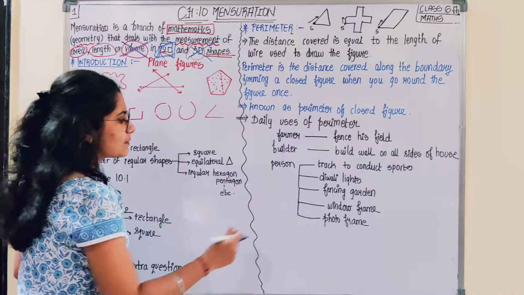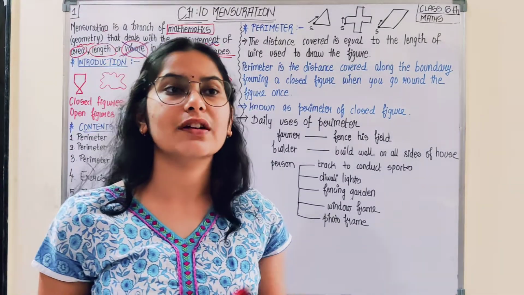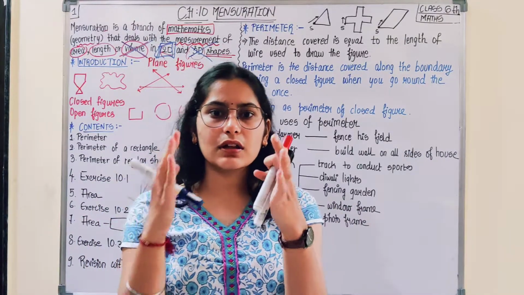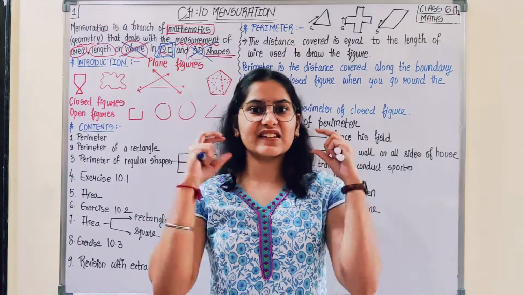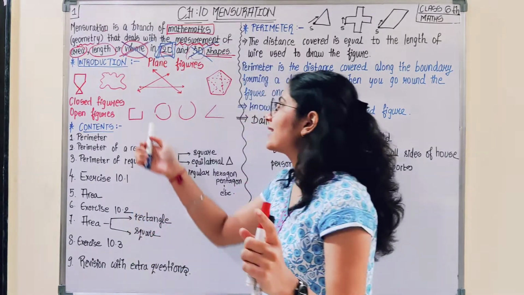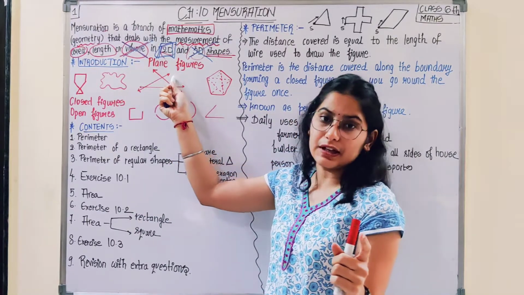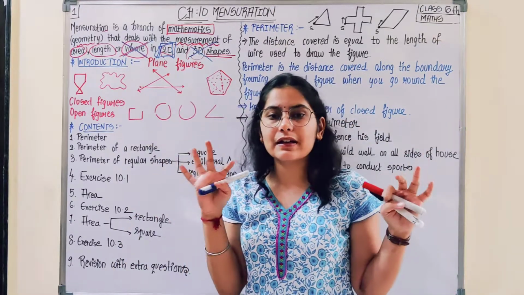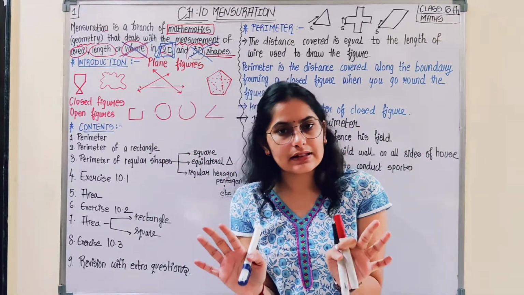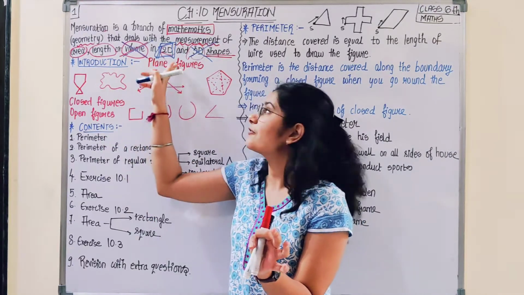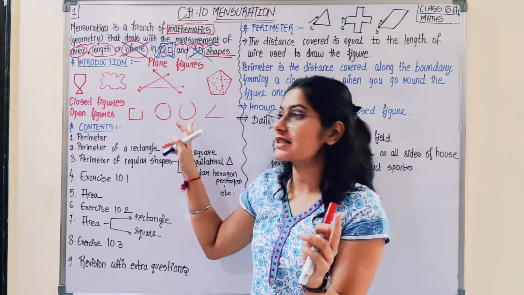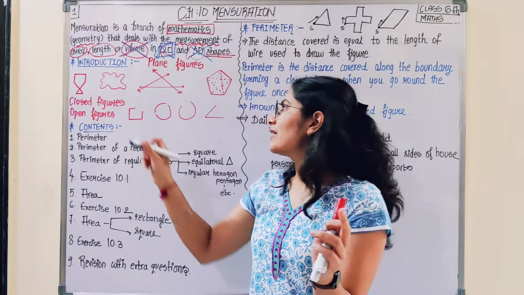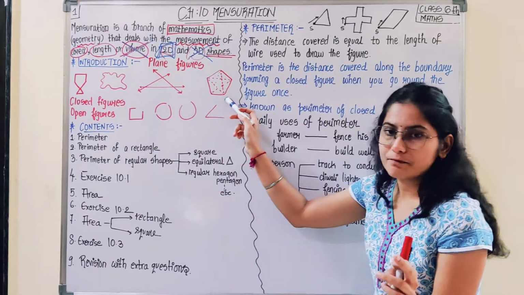Before moving to what is perimeter, what is area, and what are the contents included in this chapter, we would be starting with the content which is given in the textbook. It starts with an introduction. Let us move down to that introduction, which is of plane figures. The textbook provides in the introduction that below are certain plane figures, that means 2D figures, and you have to observe them. While observing, you see there are 4 figures given here.